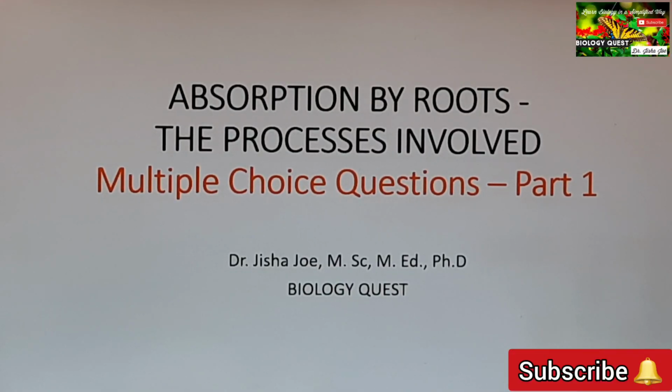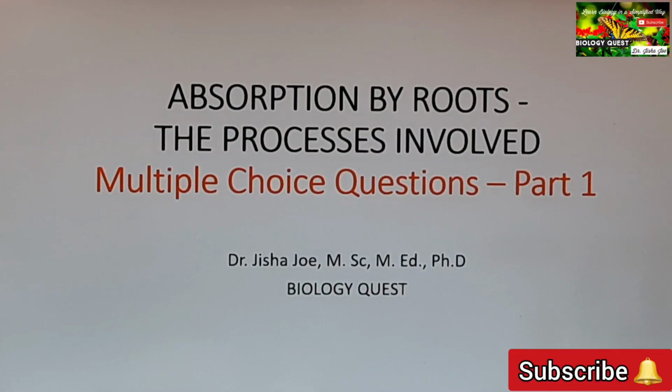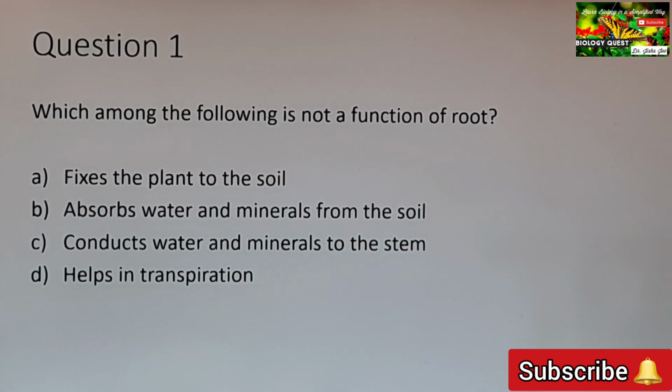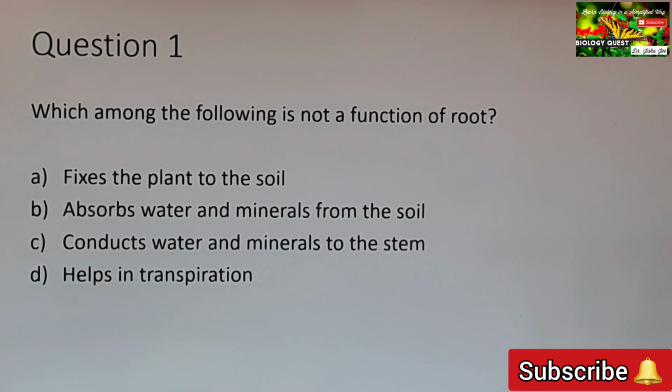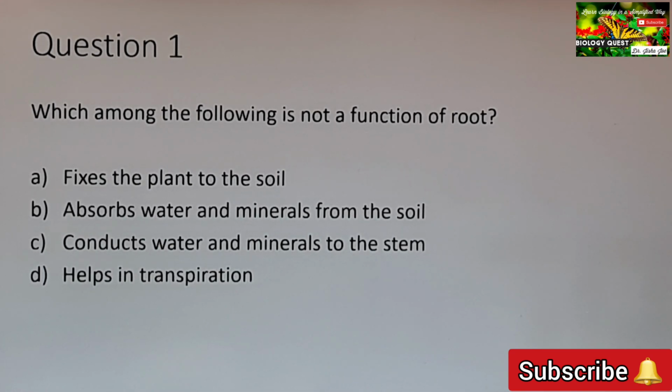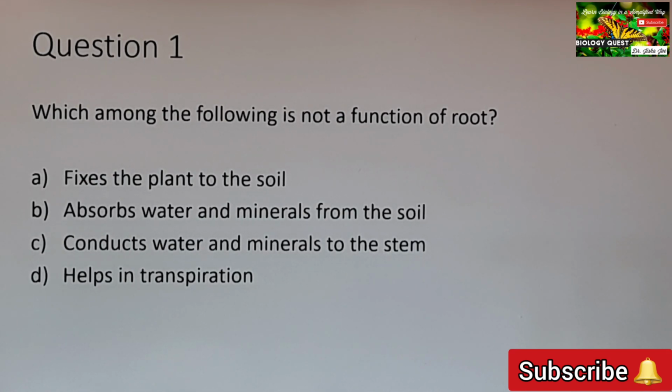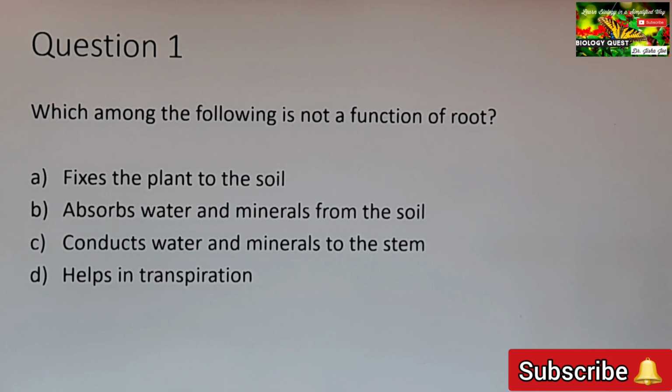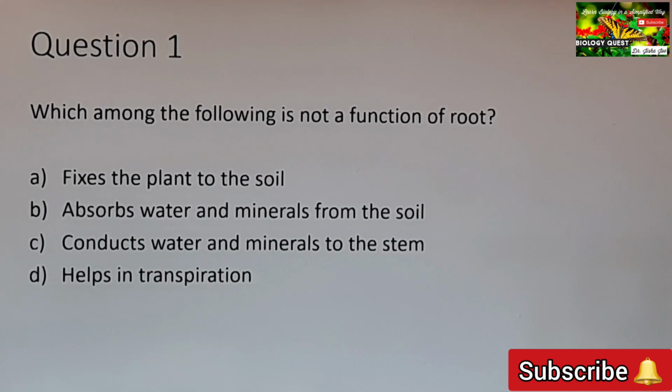Okay, so let us start with the discussion of the MCQs from the chapter Absorption by Roots, the processes involved. Question number 1. Which among the following is not a function of root? Moving on to the options. Option A, fixes the plant to the soil. Option B, absorbs water and minerals from the soil. C, conducts water and minerals to the stem. D, helps in transpiration. Can you say which is the correct option?